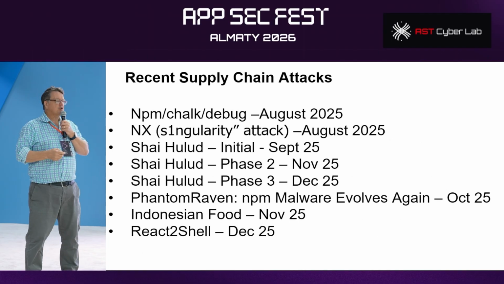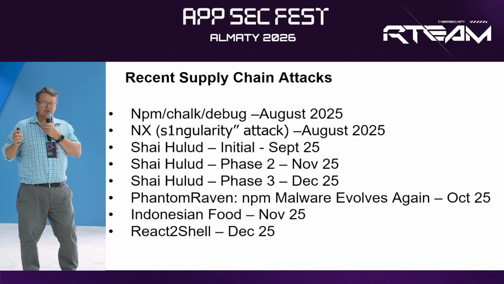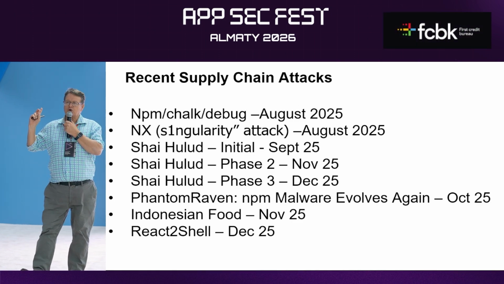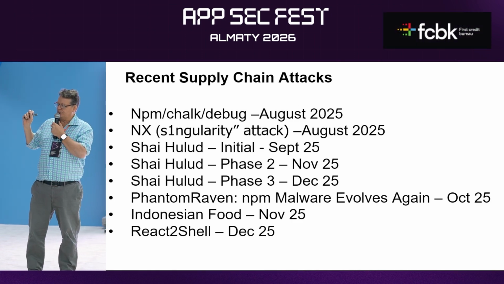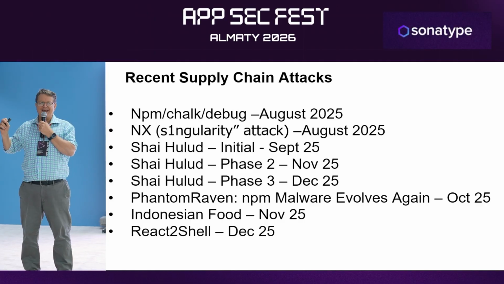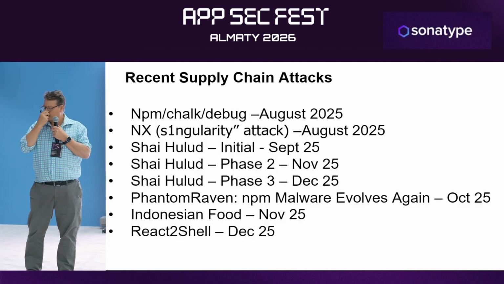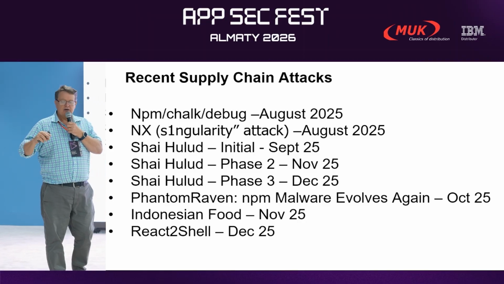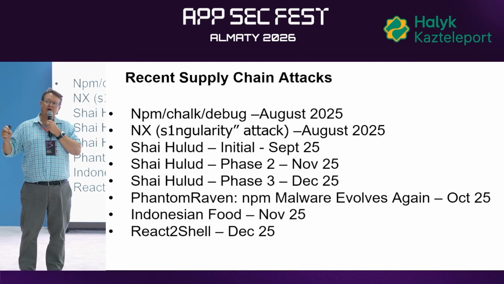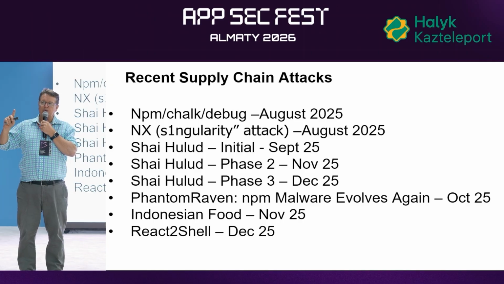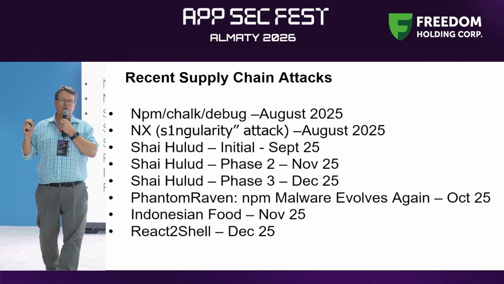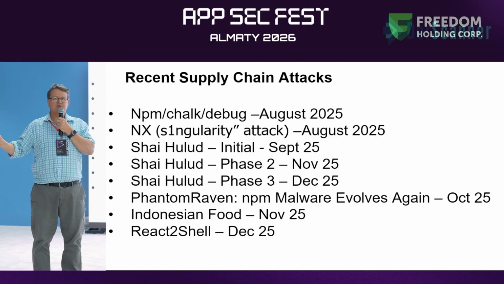So what's the timeline? So in August 2025, these libraries, Chalk and Debug, were broken into. Also at the same time, this other library called NX was broken into. Then on the back of that was the Shai-Hulud. Shai-Hulud is the name of the worm from the movie Dune, D-U-N-E. They used the name Shai-Hulud because this exploit was actually a worm.